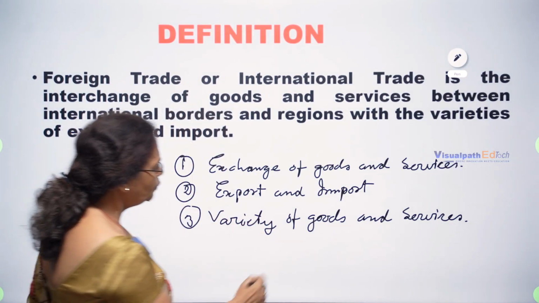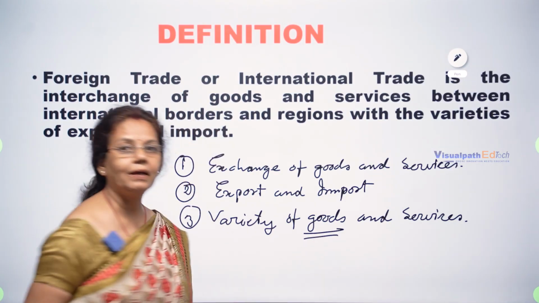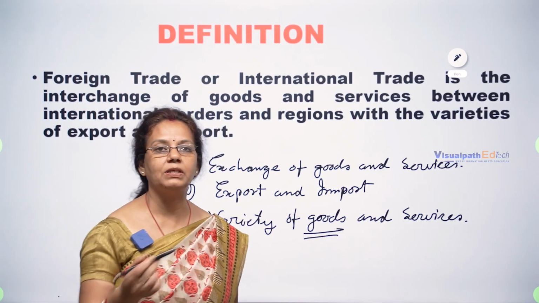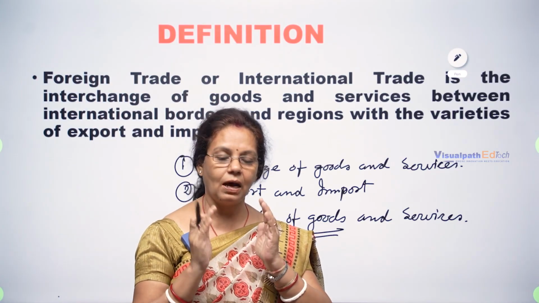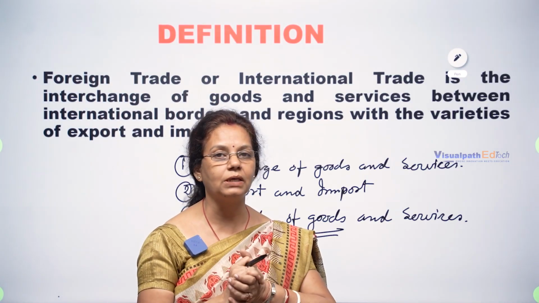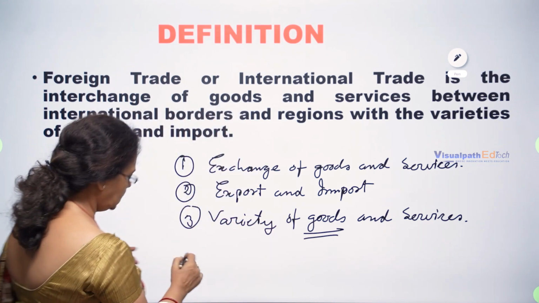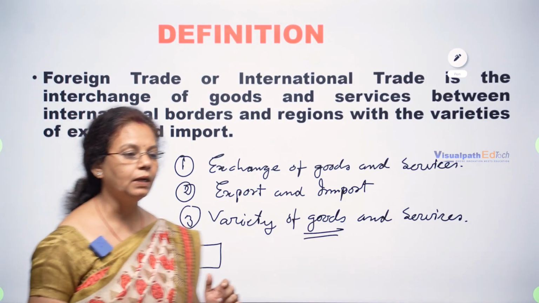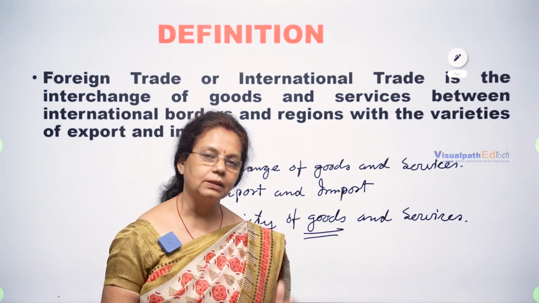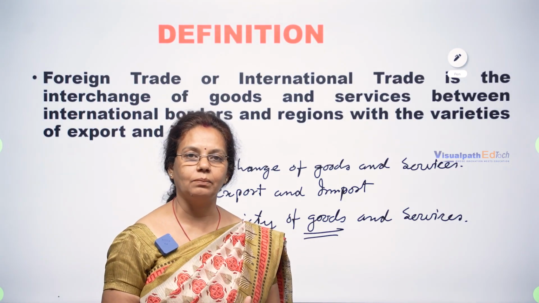Now, if we say goods, we can exchange goods very easily from one place to another place. Goods are physical things which have a physical shape, so we can put them in a carton and carry them from one place to another. That is goods.